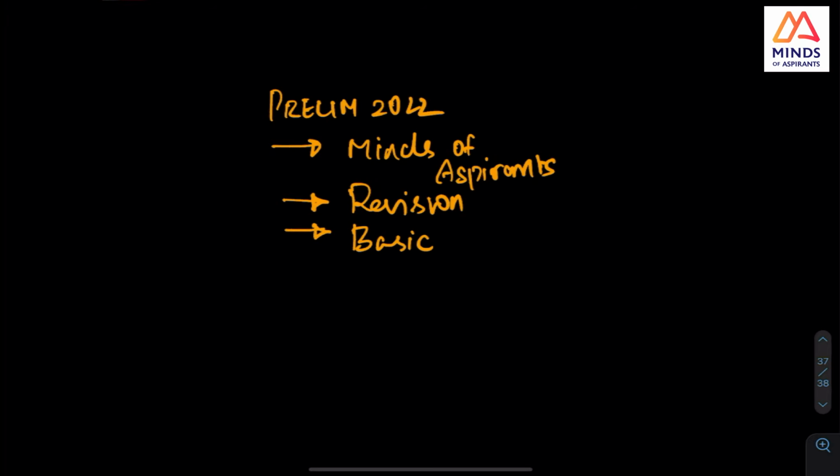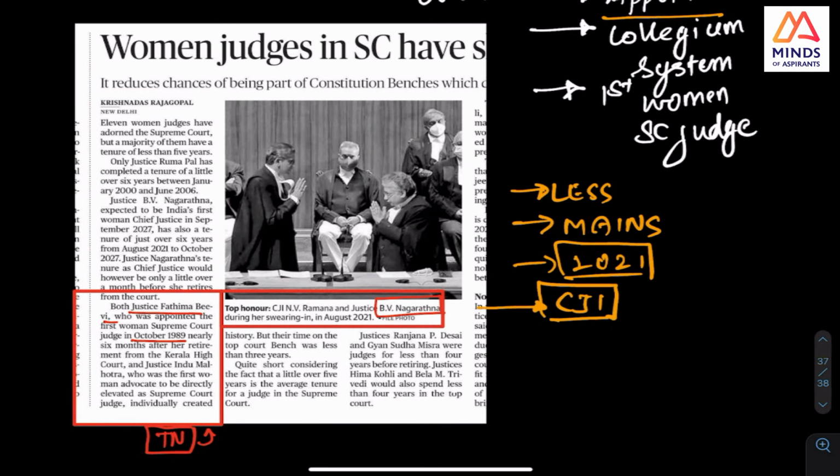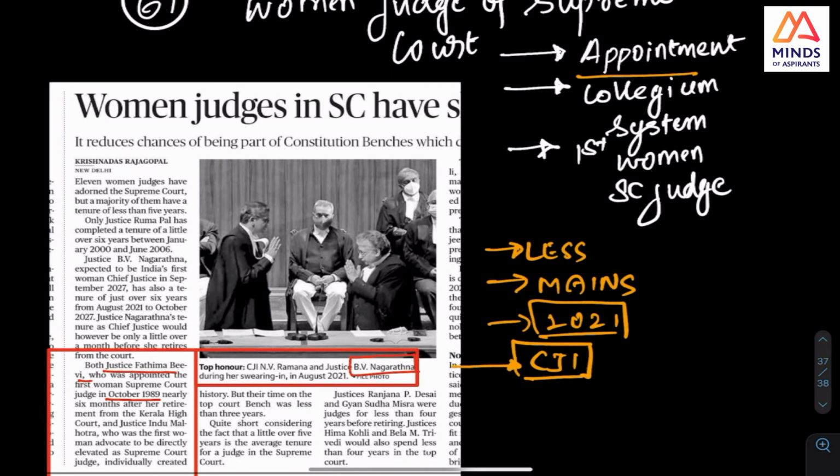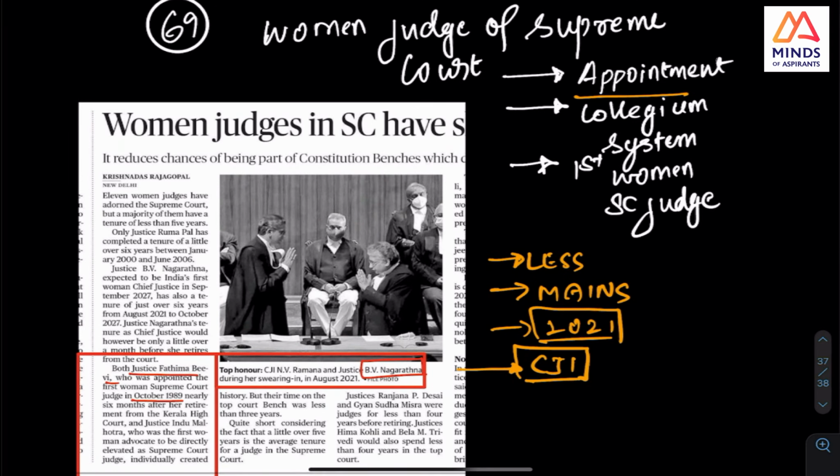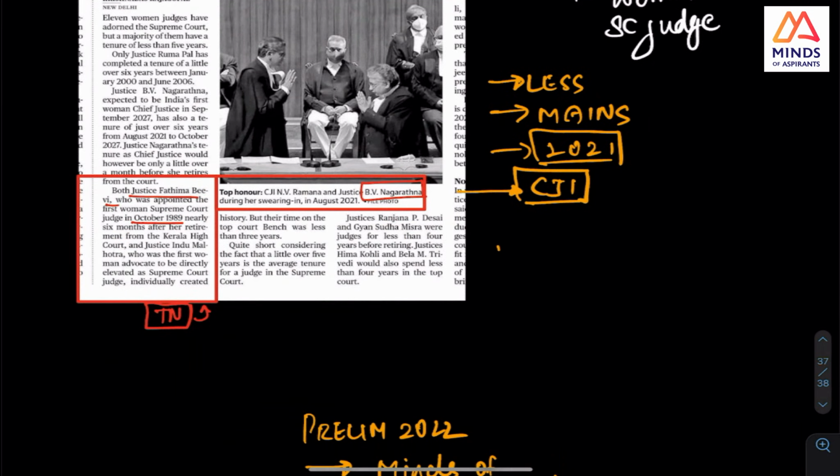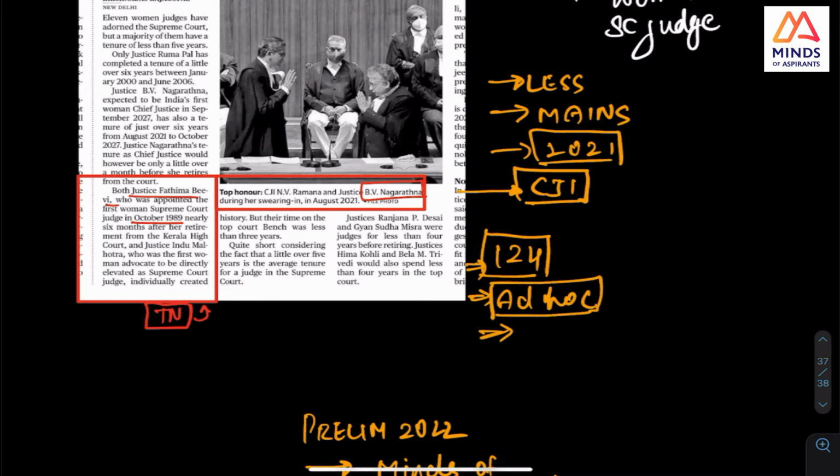So again I will repeat: even if I say that an article on the Supreme Court is relevant, you should check the articles on appointment, Article 124, and the other articles. Last time they asked about ad hoc judges, whether these judges can be appointed, how they can be appointed, and the powers and responsibilities of ad hoc judges and judges from the High Court. That is, temporary judges. Only these two they asked.